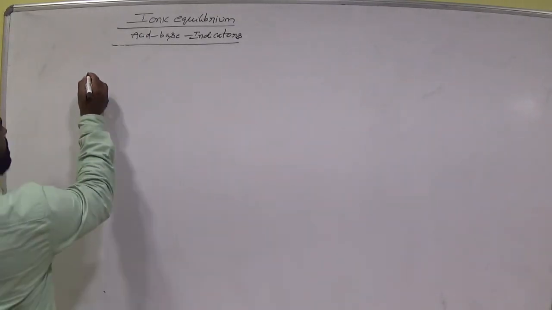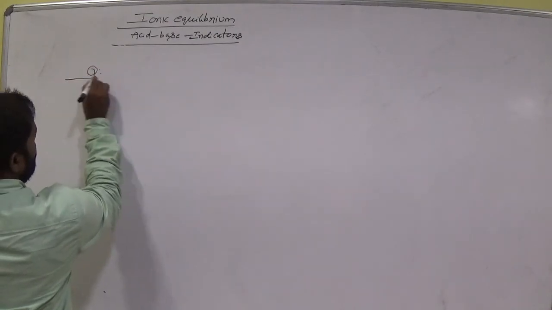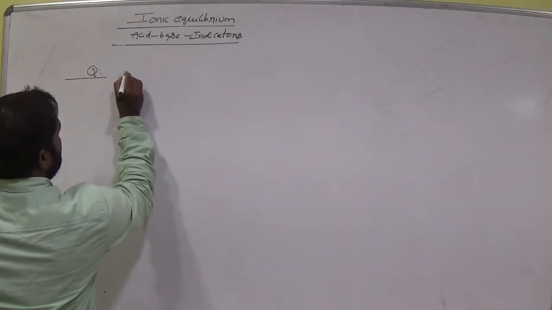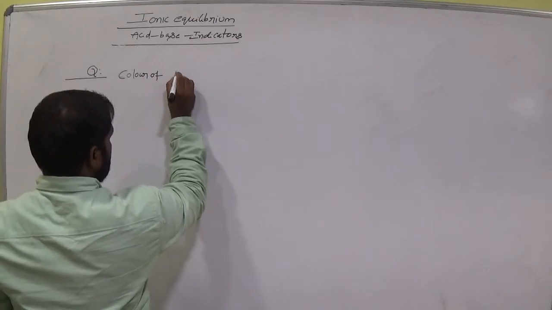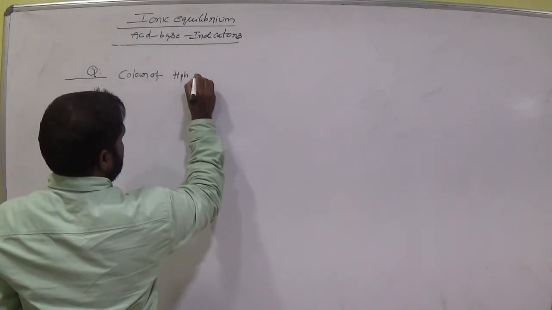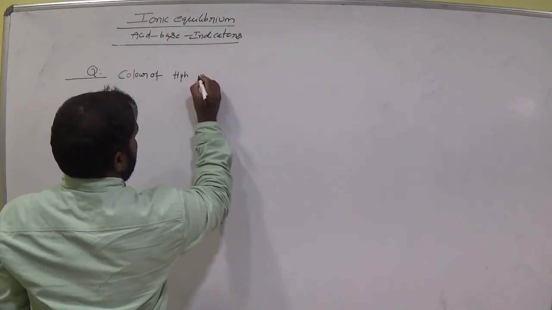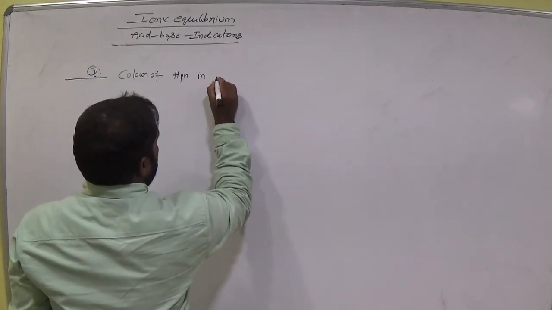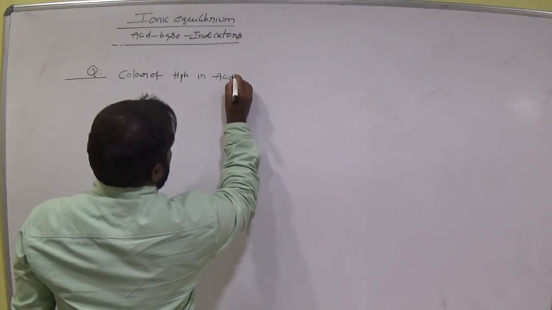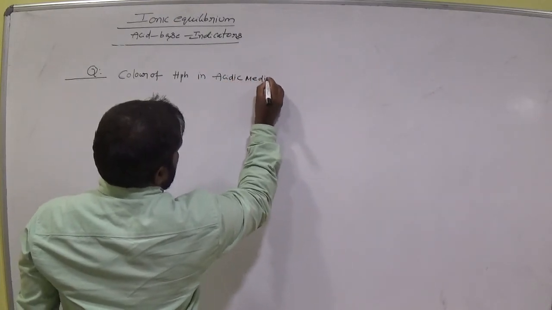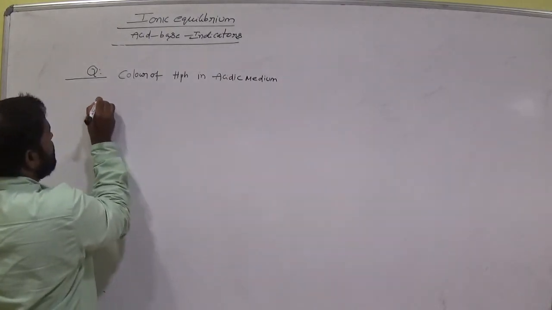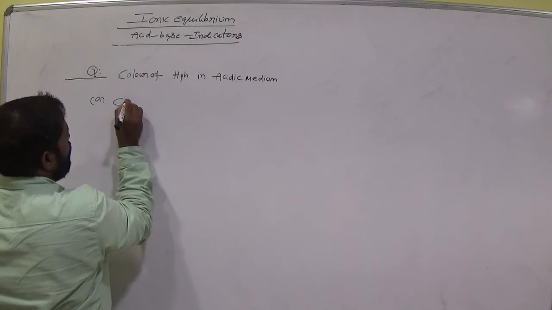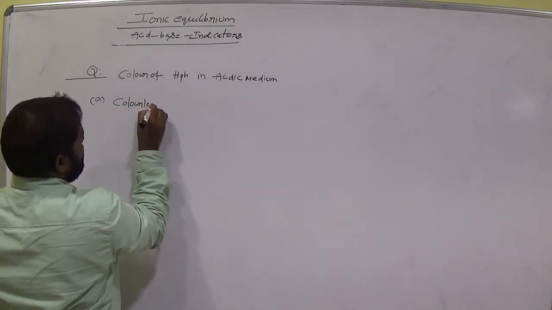So write some important questions. Color of phenolphthalein indicator in acidic medium. Option A, colorless.